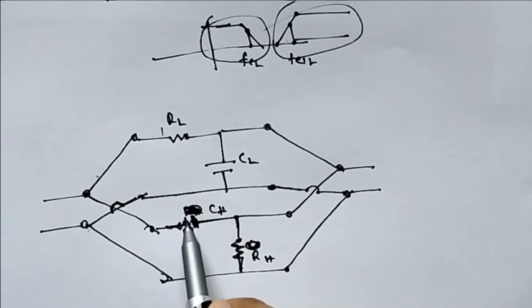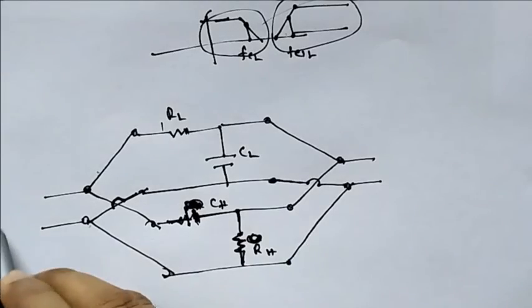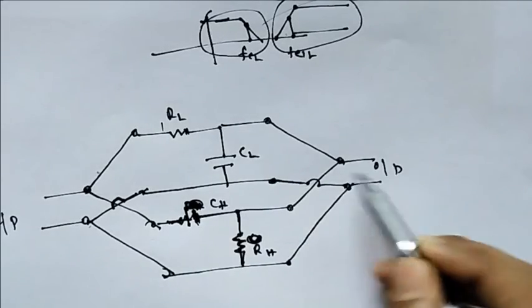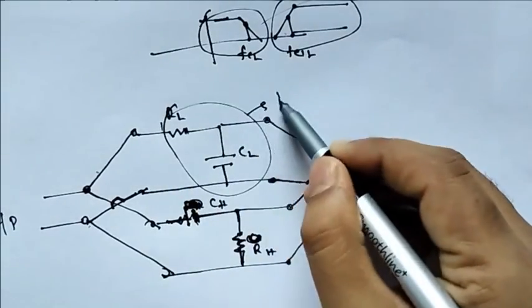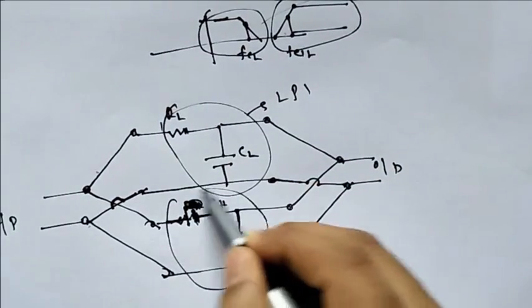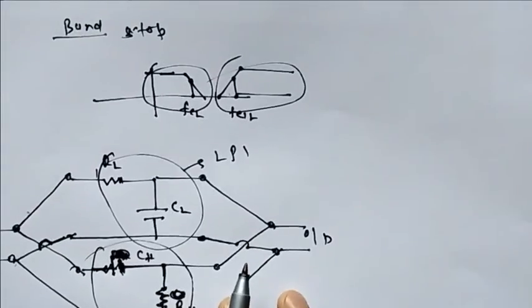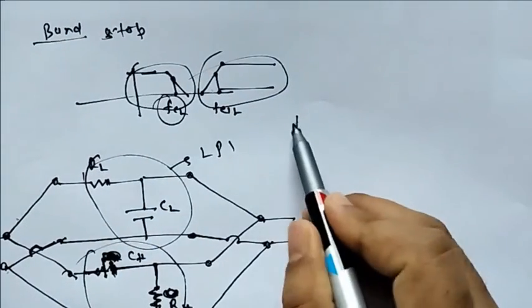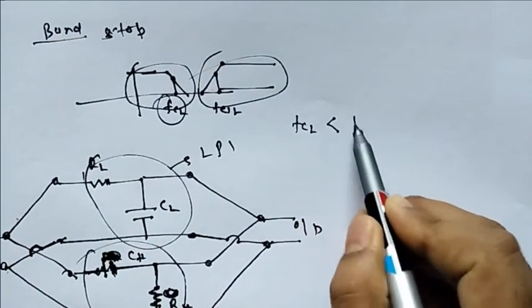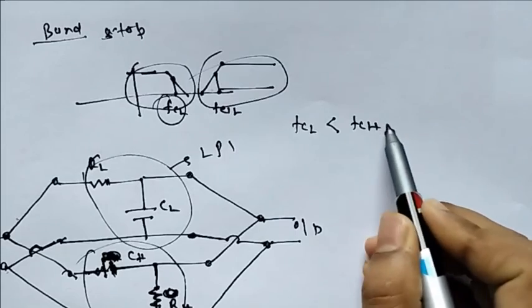Now this is your input and this is your output. The upper one is the low pass filter, the lower one is the high pass filter. Now here what we have seen is that FCL is lesser than FCH.